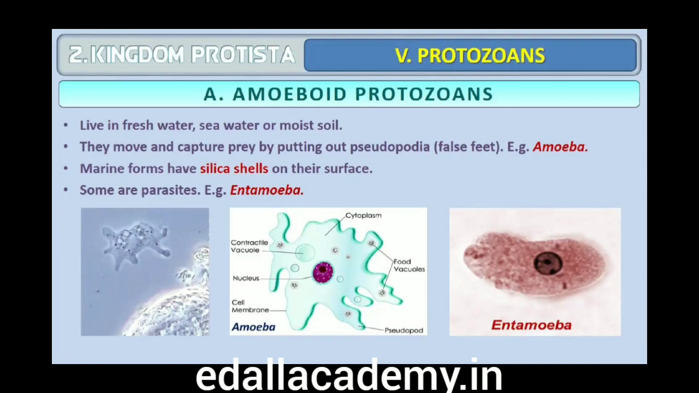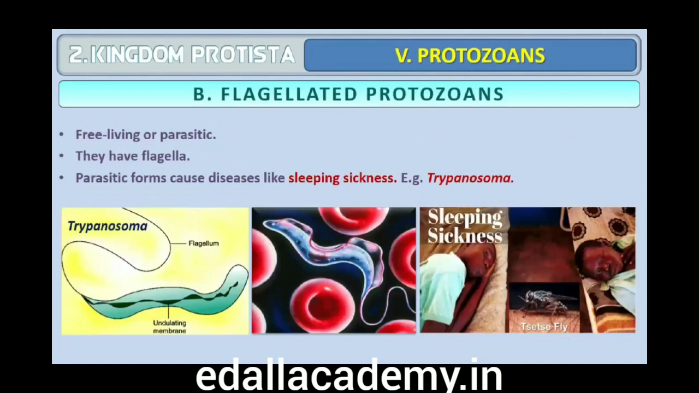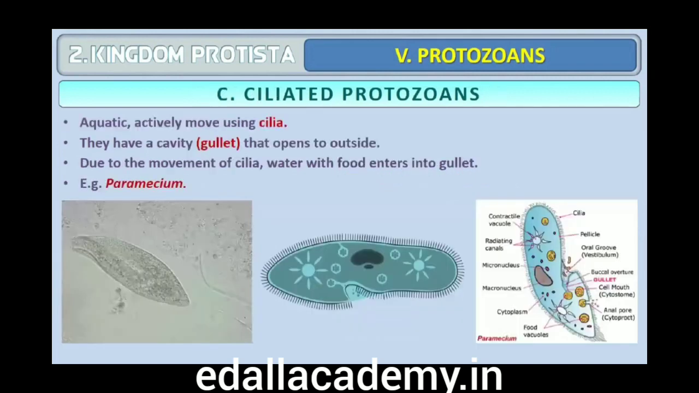Marine forms have silica shells on their surface. Some of them such as Entamoeba are parasites. Flagellated protozoans. The members of this group are either free-living or parasitic. They have flagella. The parasitic forms cause diseases such as sleeping sickness, example, Trypanosoma.